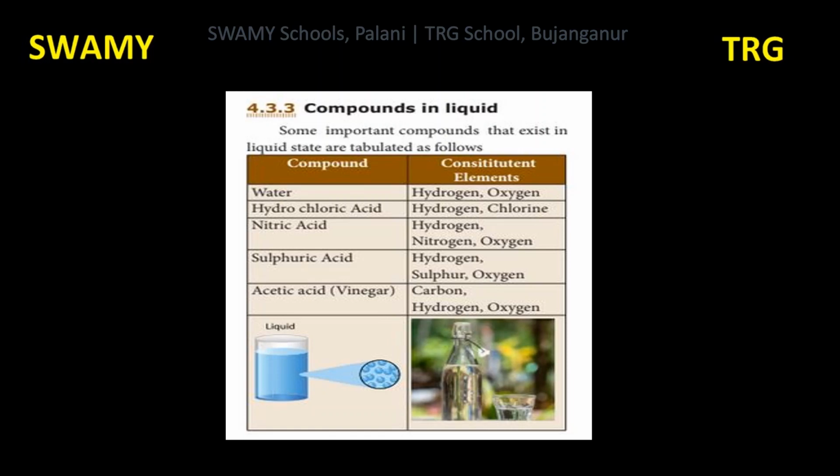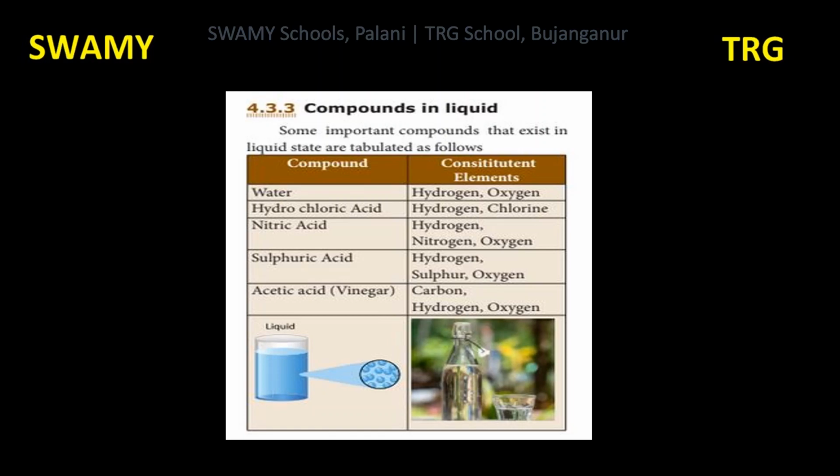Can you tell me what are the elements present in water? Hydrogen and oxygen. I hope you understand compounds and what are the elements present in a compound, isn't it? Next one is hydrochloric acid, HCl. Can you tell me what are the elements present in hydrochloric acid? Hydrogen and chlorine.